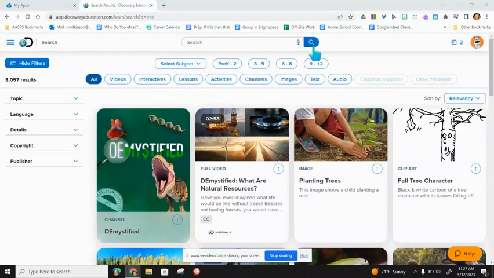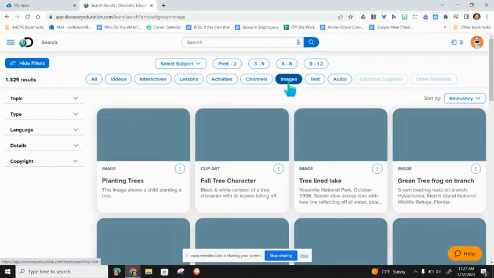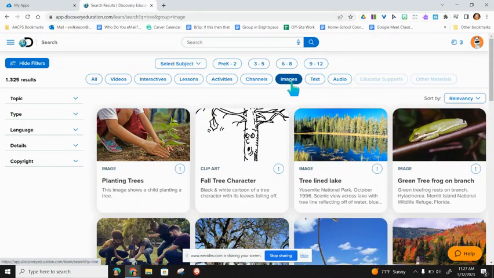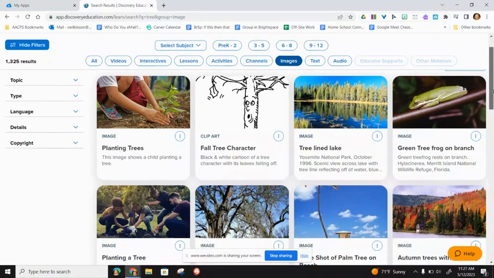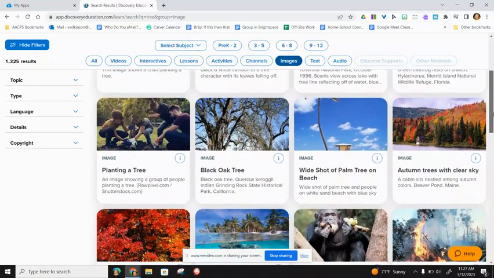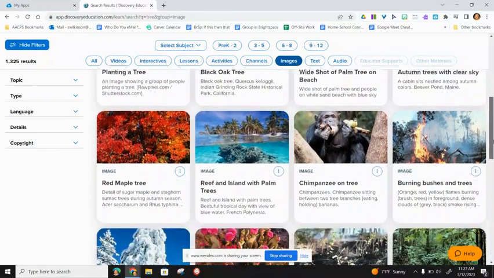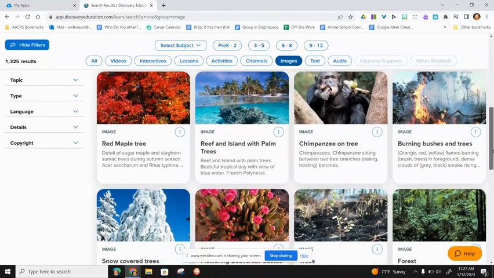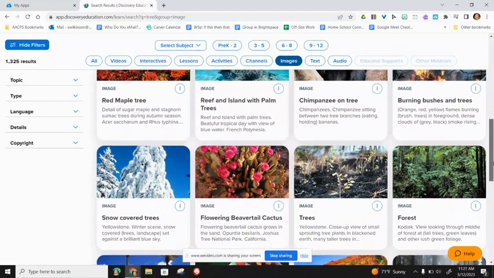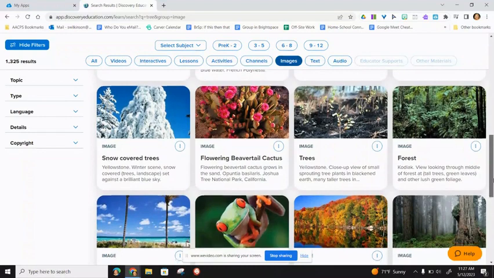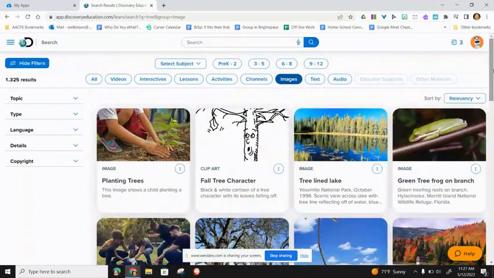So again, if I do an open search and select the images tab, I'm going to get a selection of really good quality images. And then of course, if I'm searching for something specific, I could put that topic into the search bar to narrow it down. But these are images, again, that students can use in their own projects or that you as the teacher can use. So Discovery has a lot of great resources in terms of imagery, really crisp, clear, up-to-date images of a lot of scientific and historical things going on.